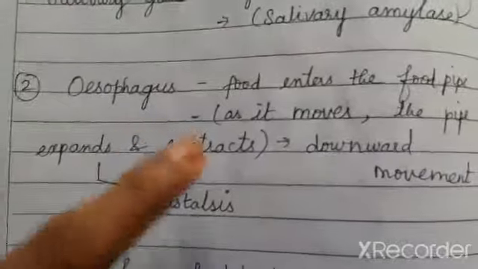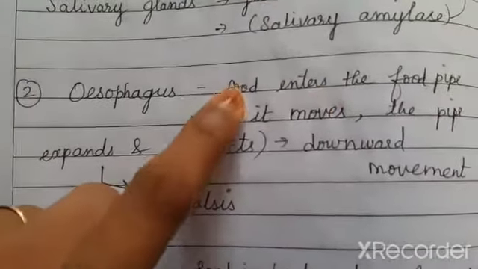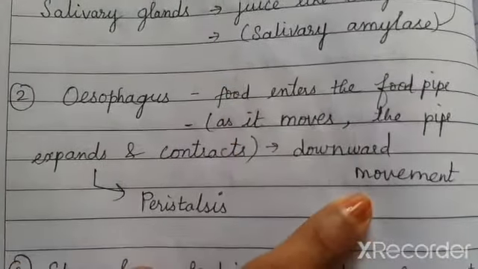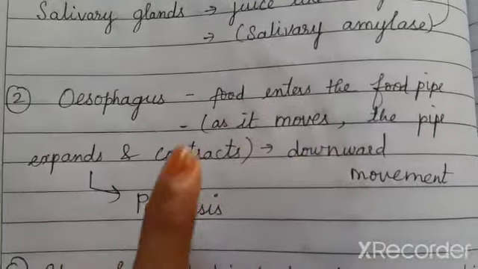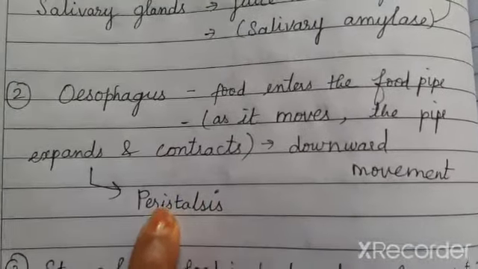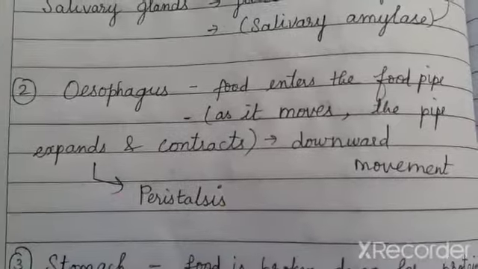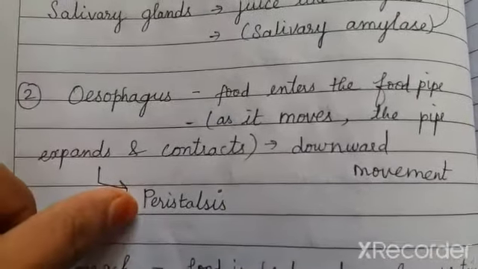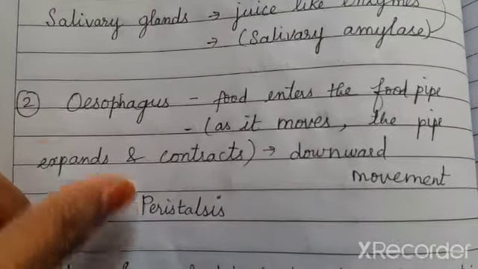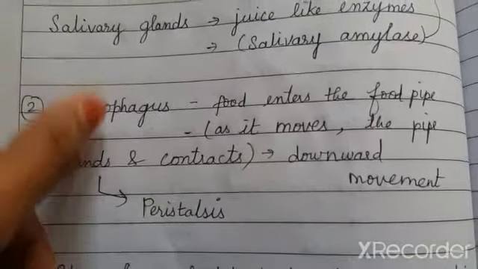This expansion and contraction of the food pipe, which enables the food to flow easily in the downward direction to the stomach, is called peristalsis. Okay, only with the help of peristalsis, that is the expansion and contraction, the food enters the stomach.